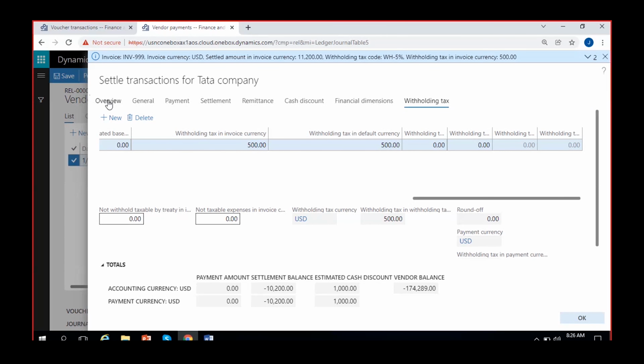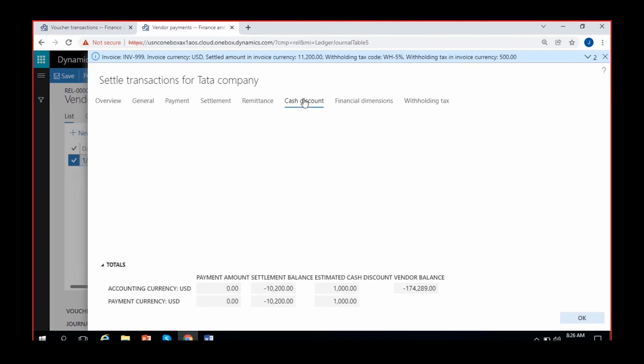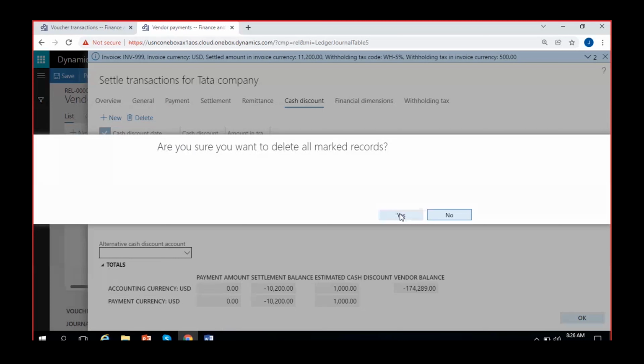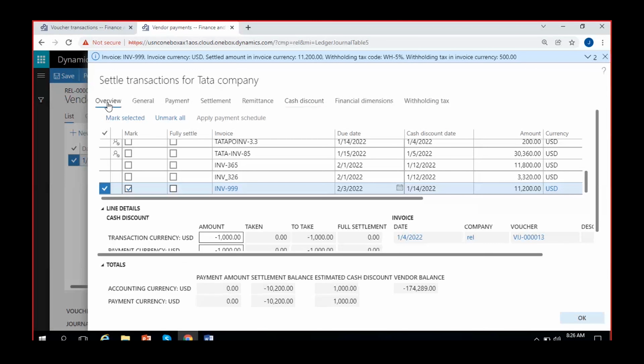Okay, so now you can go to overview. I'll just remove these cash discounts. I could have removed it at the invoice level itself. Let's see, there should not be any discount. Okay, now there is 500 withholding tax. Then what will be the payment amount here, guys, if at all we are going to pay this particular invoice of the vendor? 10,700, meaning excluding the 500 from this 11,200, you will pay the amount to the vendor.